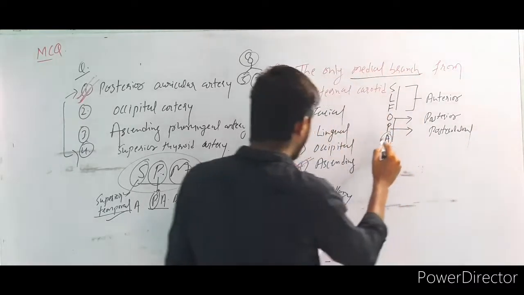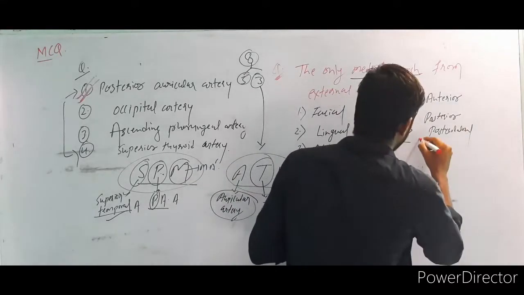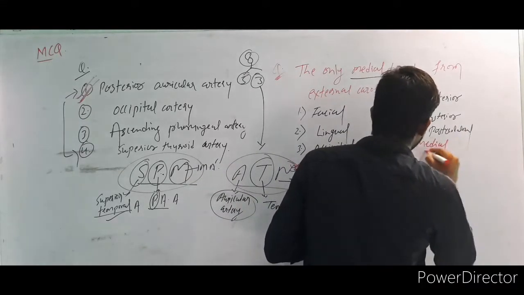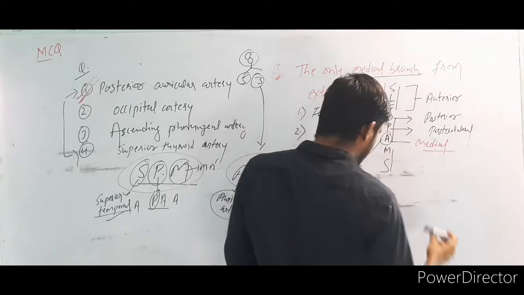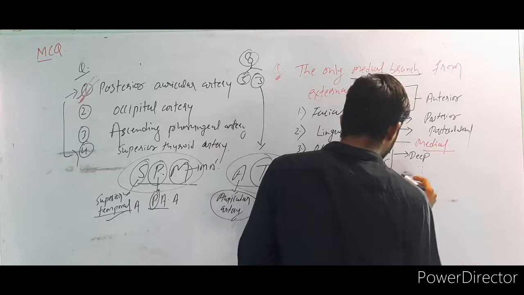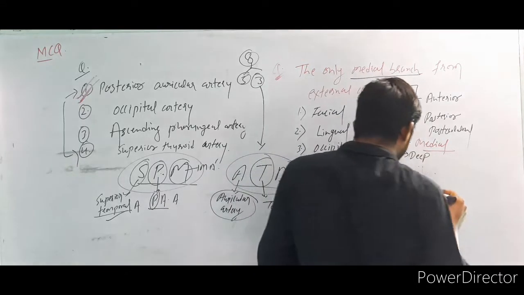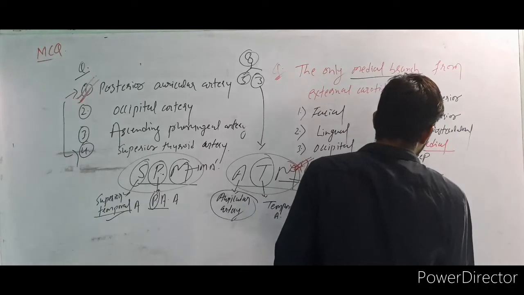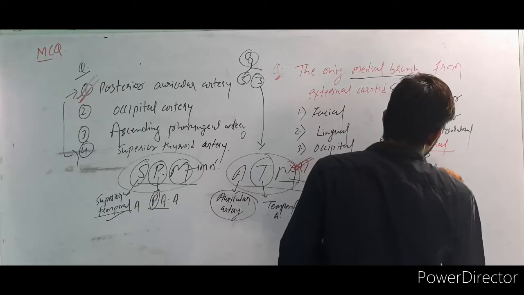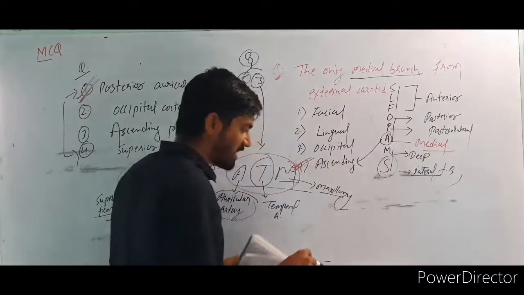This is the ascending pharyngeal artery, and this is the only one that is medial. Now the maxillary is the deep branch. And here superior temporal goes here, so those are the lateral terminal branches. So the answer is the ascending pharyngeal artery.